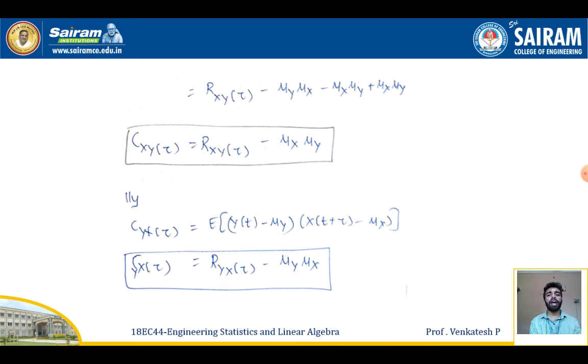On further simplifying, I get Rxy of tau minus mu y mu x minus mu x mu y plus mu x mu y. So the cross covariance function Cxy of tau is equal to Rxy of tau minus mu x mu y. Similarly, the cross covariance function Cyx of tau is given by expectation of y of t minus mu y, times x of t plus tau minus mu x. On simplifying this, Cyx of tau is equal to Ryx of tau minus mu y mu x.